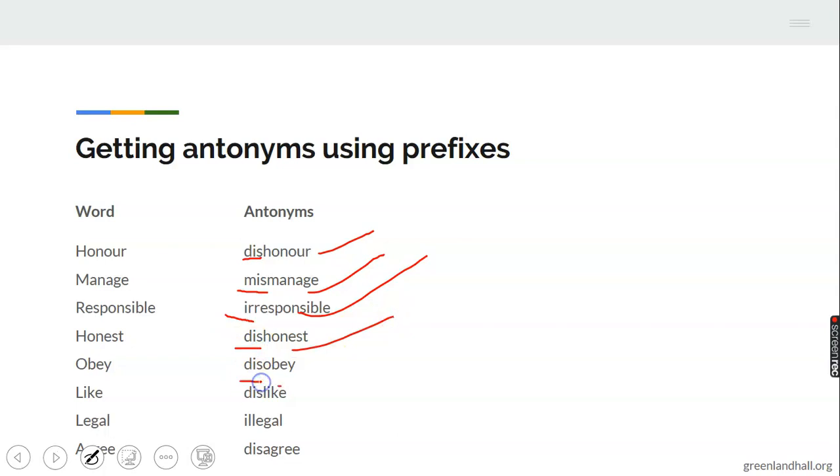Obey, disobey. Like, dislike. Legal, illegal. Agree, disagree. So when you use prefixes, you can get the antonyms of such words, and I've given you examples for you to be able to see.